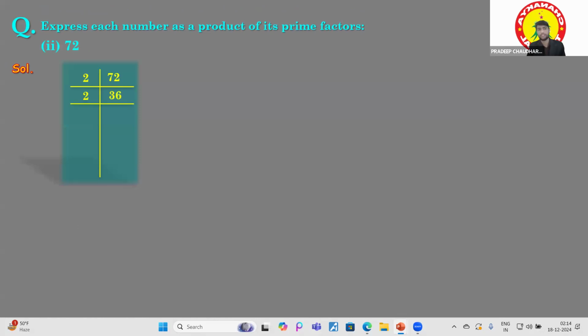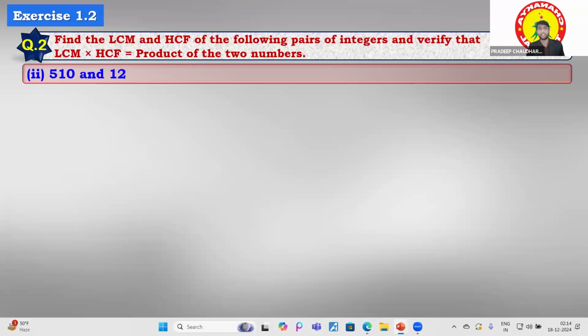72, again the same thing: 36, 18 times 2, 9 times 2, 3 times 3, then 3 by 1 time. That is all. Now let's move to the property that we have already discussed. We will verify for all of these whether this property is true. First of all, we have to find the LCM and then the HCF, and then verify the property that LCM into HCF is equal to the product of the two numbers.